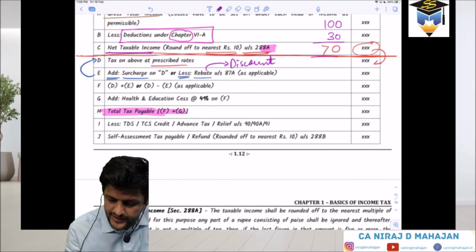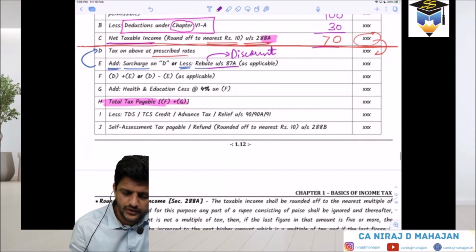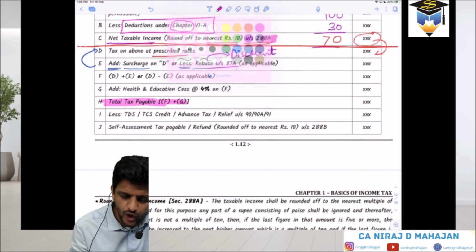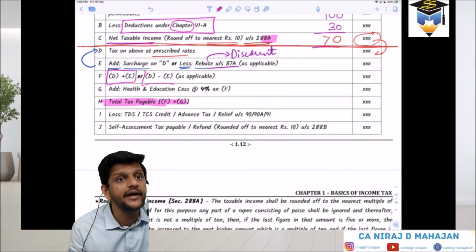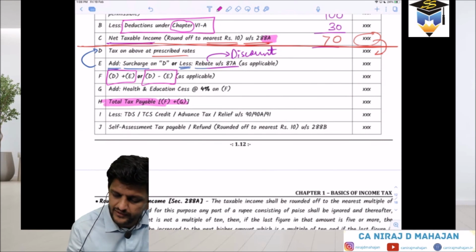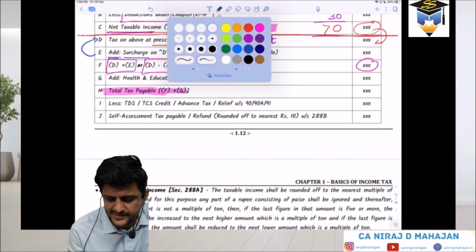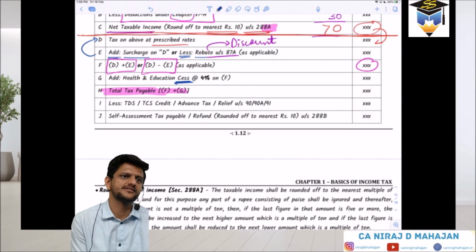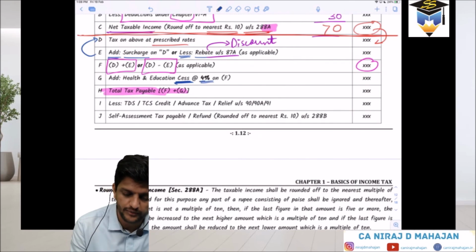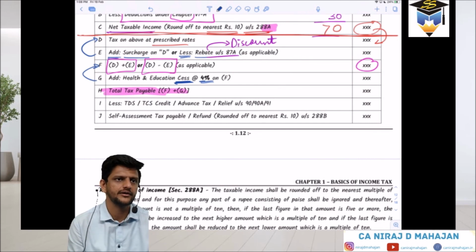Under Section 87A, what is that? We will come to that also. There are so many things to understand. Now, pay attention: either normal tax plus surcharge, or normal tax minus rebate. Understood here? And on that, another small tax, known as cess. Health and education cess at the rate of 4%, on the earlier tax amount which we have brought at tax liability. So too many taxes are involved.